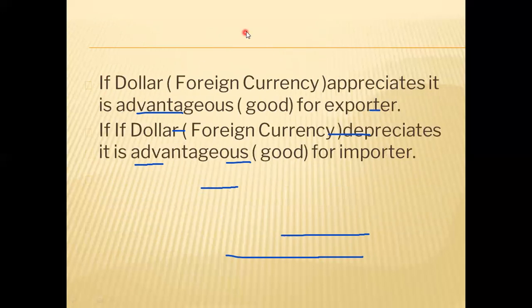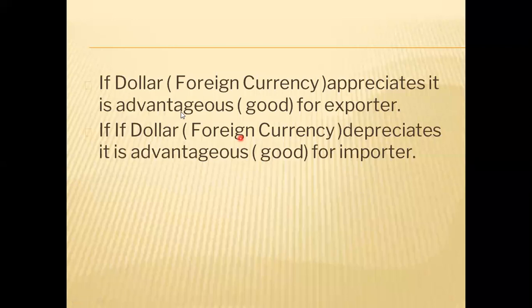Now, this is a very important rule which you have to understand. If the dollar, that is the foreign currency, is appreciating, it is good for the exporter. So this point you have to always keep in mind. Appreciation of foreign currency is good for the exporter, and depreciation of foreign currency is good for the importer.